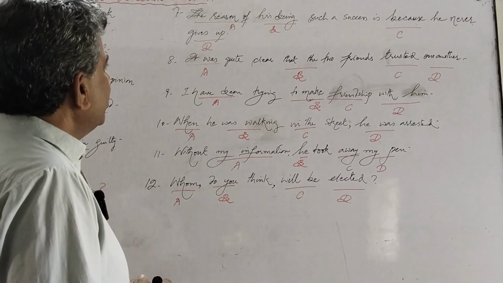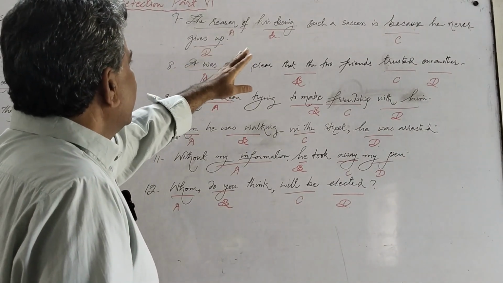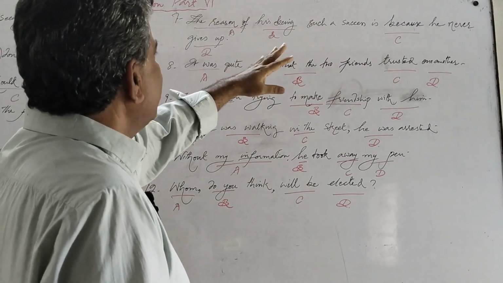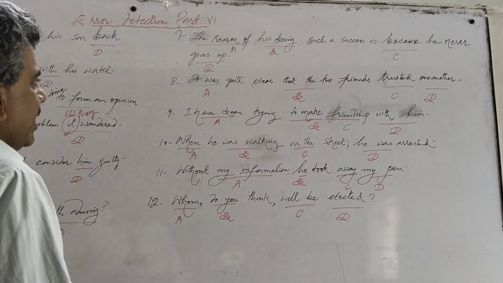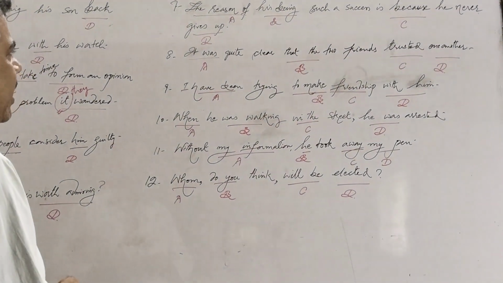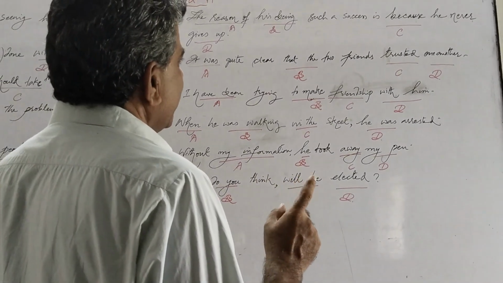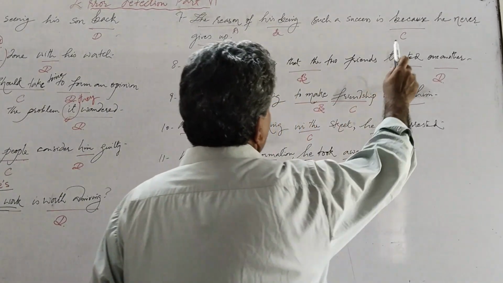We have four options. First is the reason. The B is his being, and C is because, and D is give up. When we read the sentence, we see that the reason of his being such a success is because. Here we have because as conjunction,